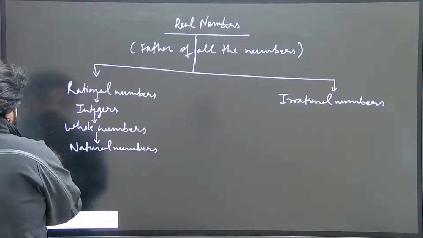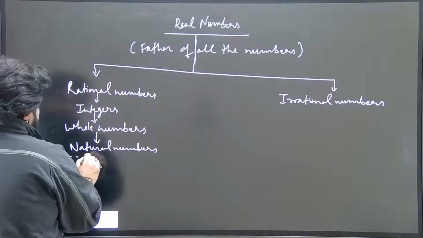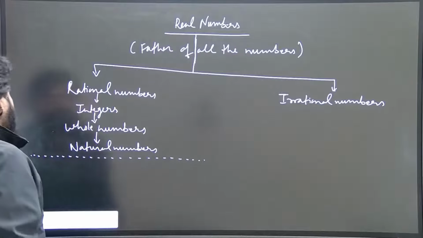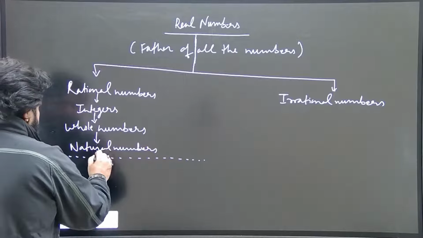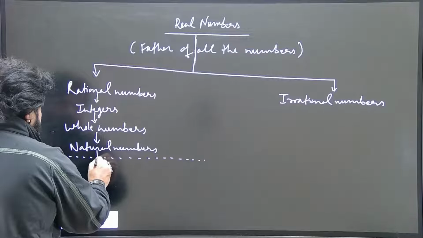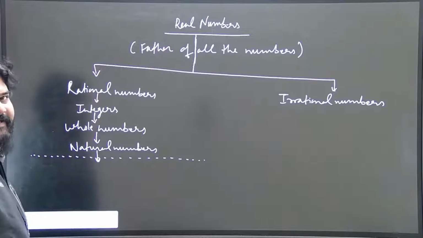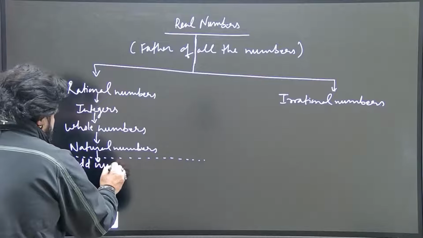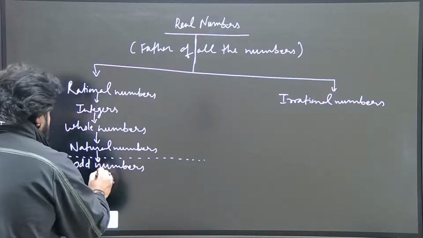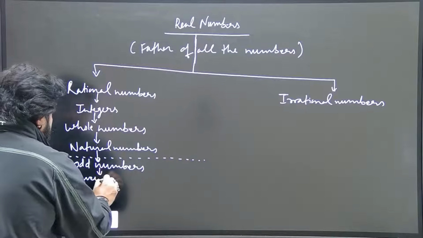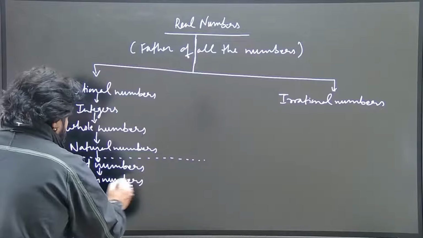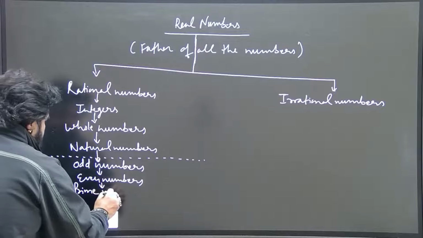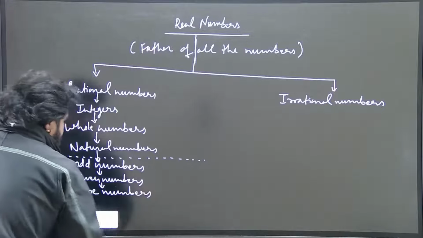So up to here the relation of father and son will hold true, and after this stage the type of numbers which I will write here will have their unique identity, like odd numbers, then there are even numbers, then prime numbers,